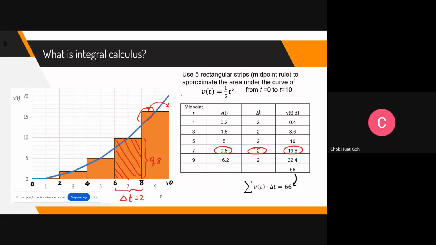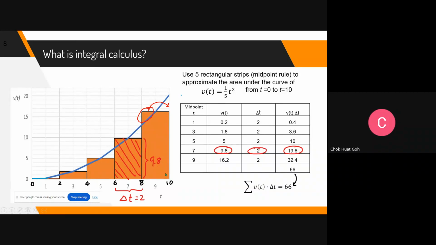So 7 squared, 49 over 5, I get 9.8. This is how I get the height. All right, so 9.8 times 2, I get 19.6. So the area of this rectangle is 9.8 times 2, 19.6.